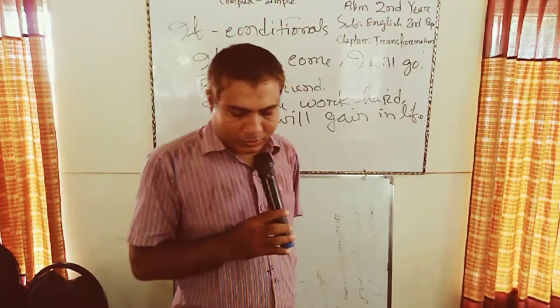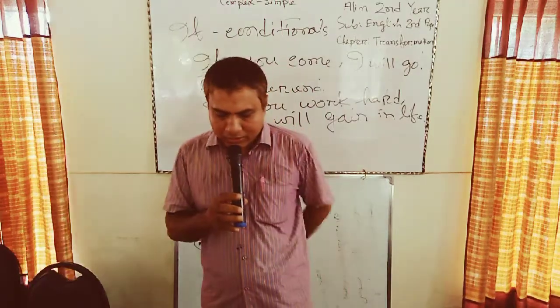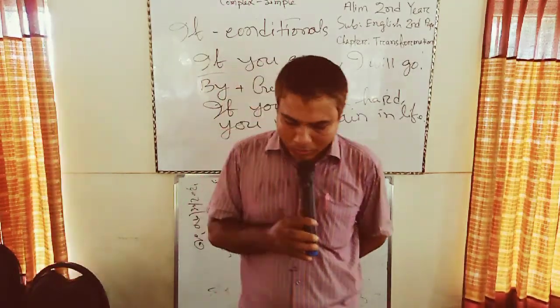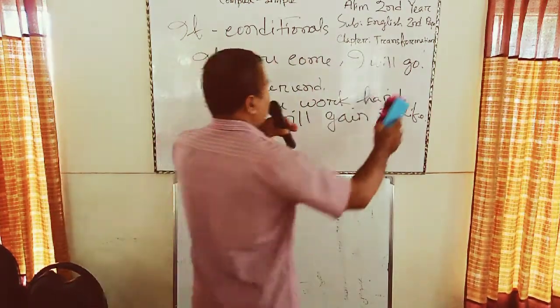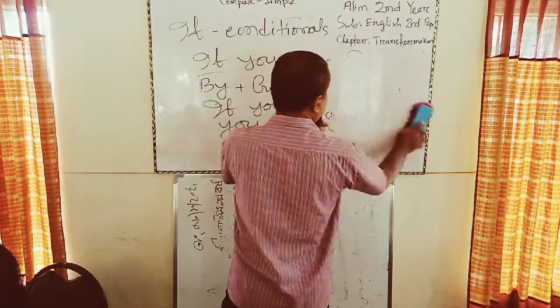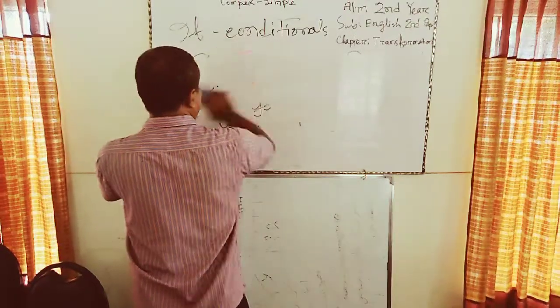In this way, if conditional sentences are made simple by using by plus gerund or without plus gerund. There are many rules for making complex sentences simple.